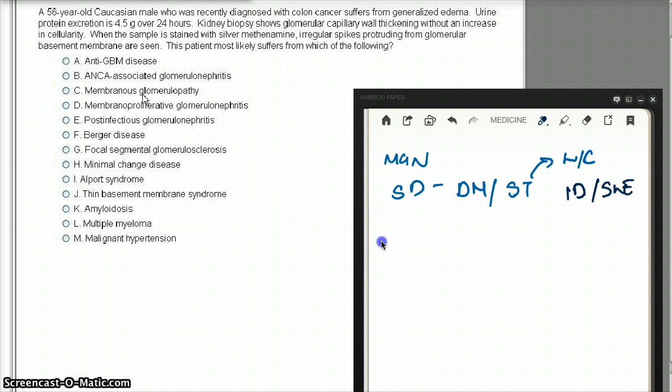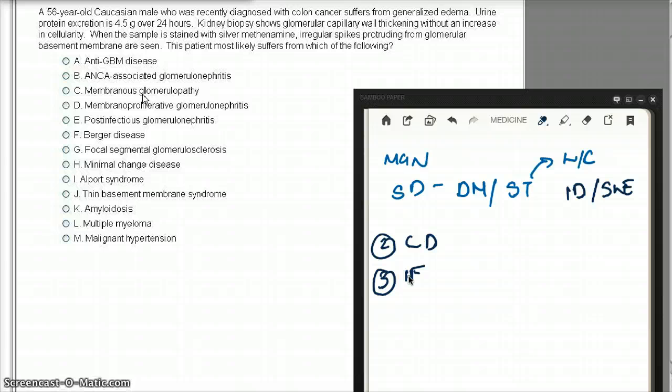It can also be caused by certain drugs, for example, gold, penicillamine, NSAIDs. This is also going to cause our MGN. Third, we're going to have infections: hepatitis B, hepatitis C, malaria, syphilis. These kinds of infections are also going to cause MGN.